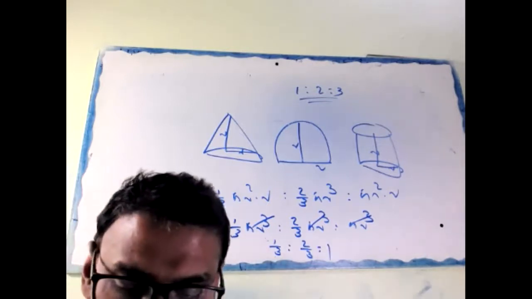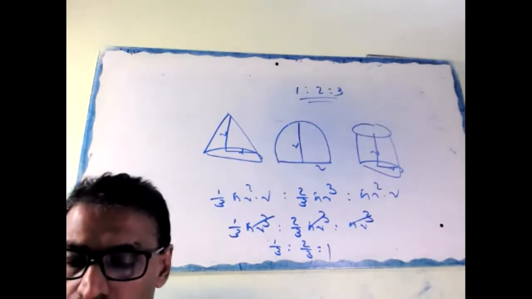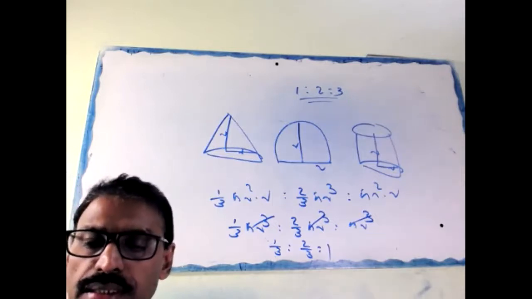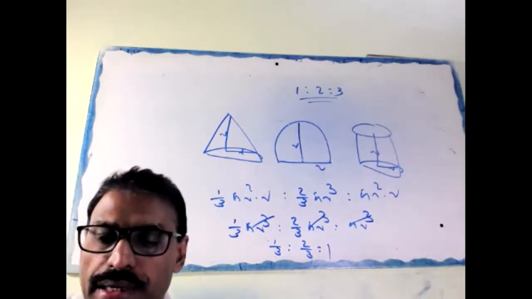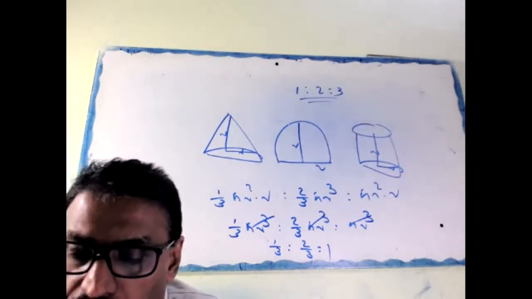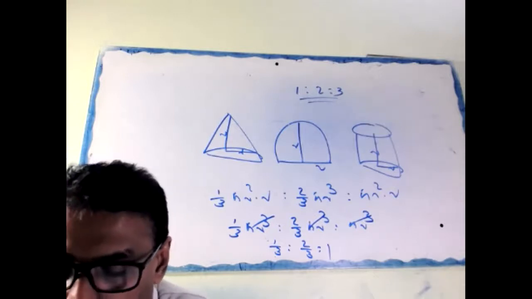Are you getting or not? Surface area is CSA plus base. CSA means what? 2 pi rh plus pi r square. Radius is 3.5. Height is 10.5. Then multiply by 25.